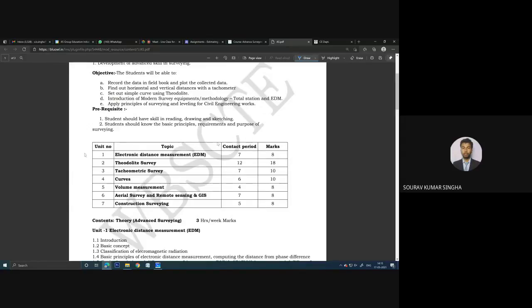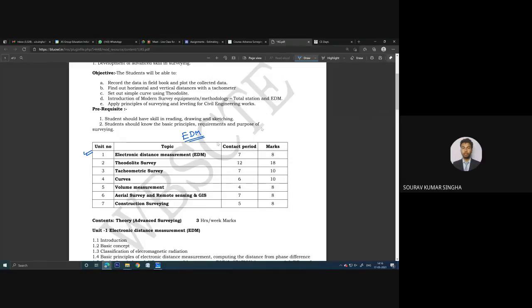Now, the first unit, you can see, is the electronic distance measurement, the EDM, which is also written over here. EDM is basically a device which is used to determine the length. Previously, can anyone tell me which kind of material or instrument we used to determine the length in the previous survey subject?